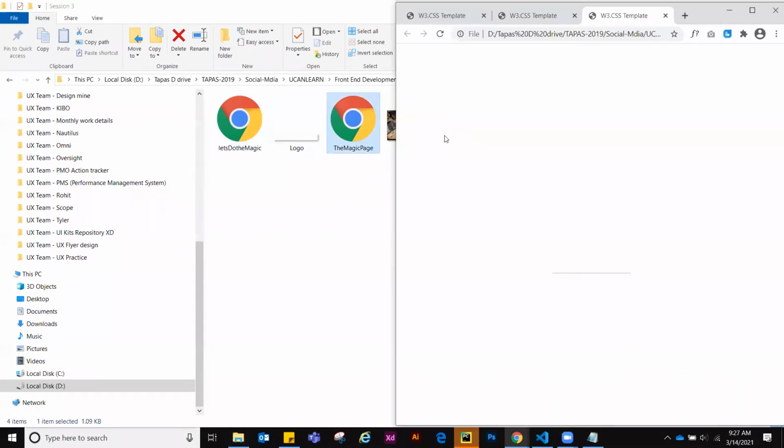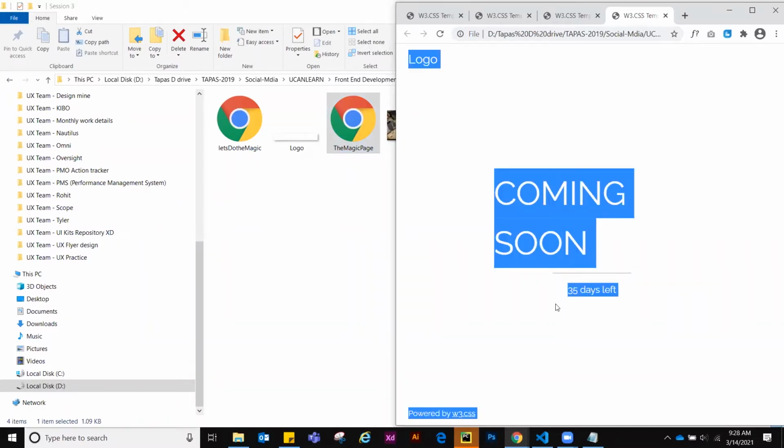So the problem what is happening over here is a very classic problem which you are all going to face. So that's why I am showing the problem first. Can anyone tell me what is the problem in this page?